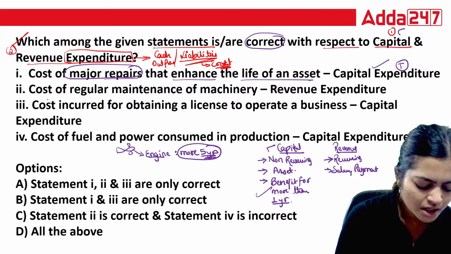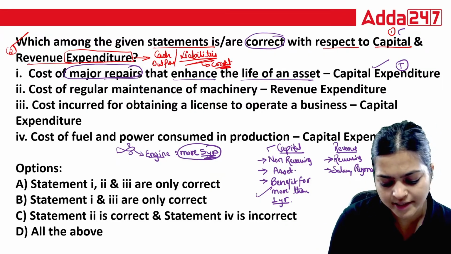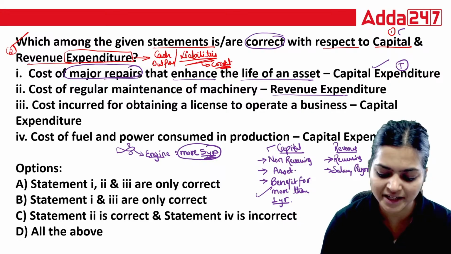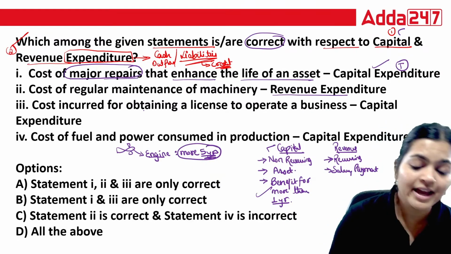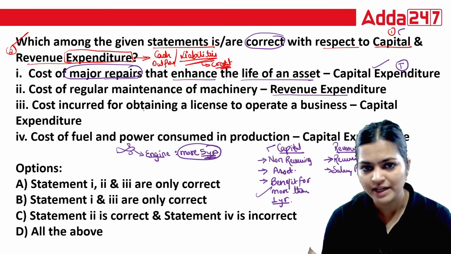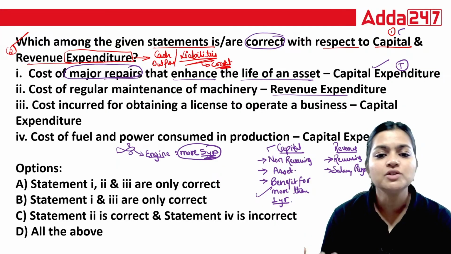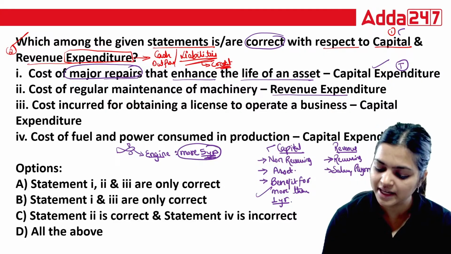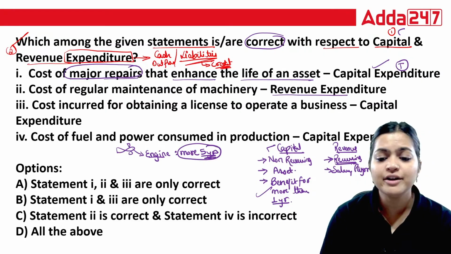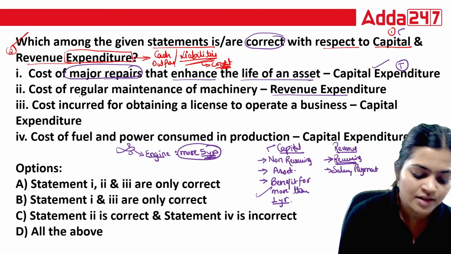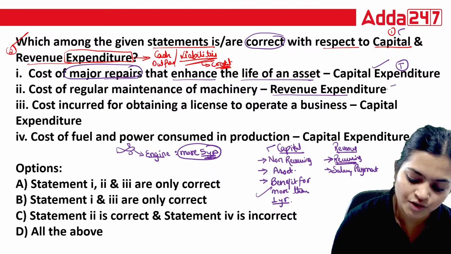Now, cost of regular maintenance of machinery is your revenue expenditure. Every day you are doing oiling of that machine, or paying cleaning expenses. So that is an everyday expense. Yes, every day you need to pay. And if it is recurring in nature, that is your revenue expenditure. So this is also true.